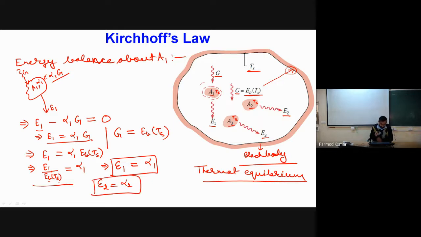But one very important thing we have to see here: the conditions which we assumed are, first, that the surrounding surface, which is enclosing our actual surface, is a black body, and second, that the surface and the surroundings are in thermal equilibrium with each other.